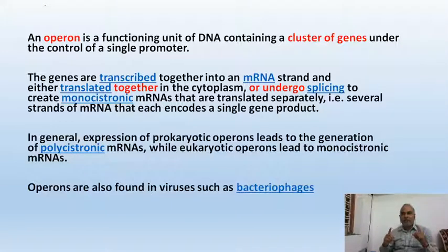This entire group of genes, some regulatory genes and some structural genes, together is known as one operon. For our respiratory system functioning, there may be an operon. For our digestive enzyme production, there may be an operon. For salivary amylase production, one operon may be there, and for gastric juice production, one operon may be there. So our DNA has a lot of functional units, and one such unit is known as an operon. But what is there in an operon? One operon has a cluster of genes regulated by one promoter along with its operator and other regulatory genes.